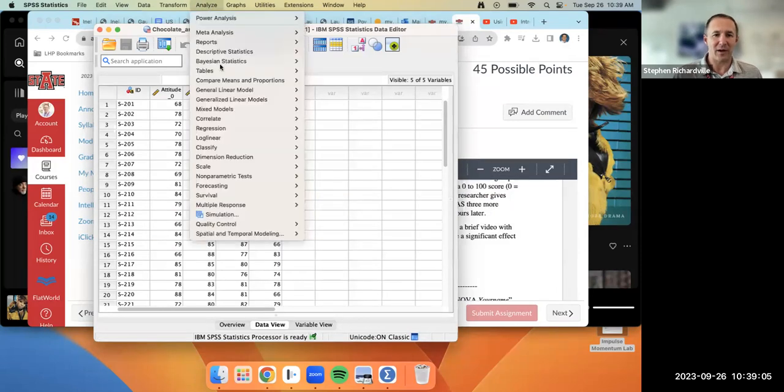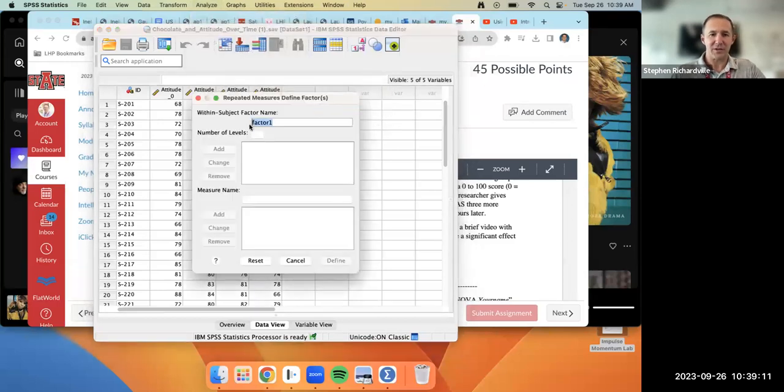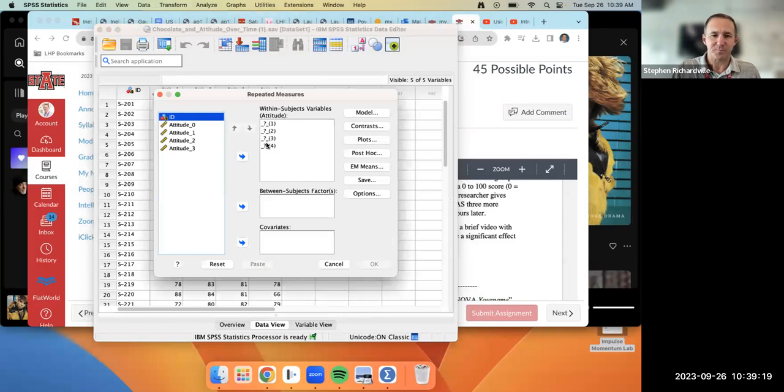We need to go to analyze, then general linear model and repeated measures. We are going to change our factor name to attitude because that's what we're working on. And we're going to look at 4 levels. We need to go ahead and define these levels. We're going to define attitude 0, our initial condition, as 1, 1 as 2, 2 as 3, and 3 as 4.